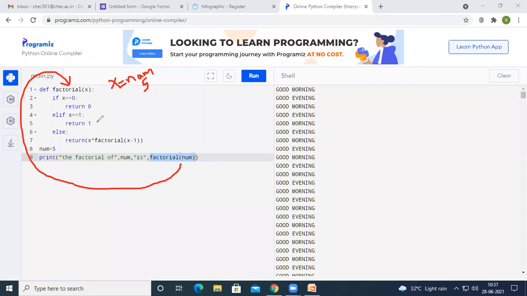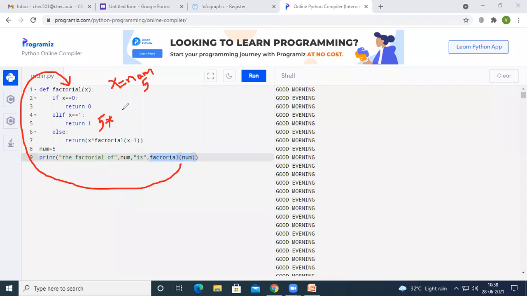So if both the cases fail, then it is going to execute the else. In else, what we told the Python compiler to do is return x star, which means 5 star, and then what we have given, factorial of x minus 1.